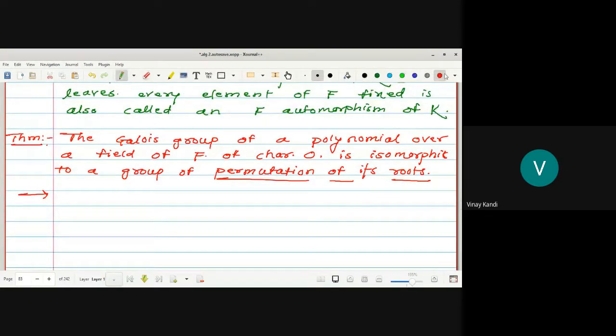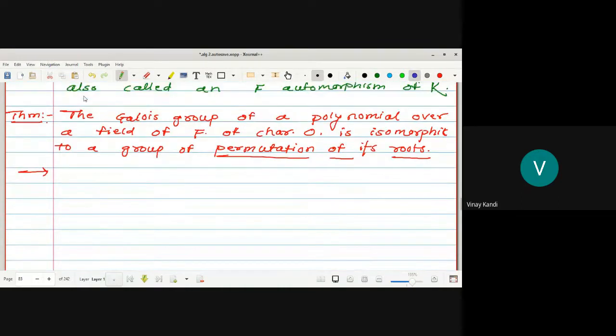The Galois group of the polynomial over a field F with characteristic 0 is isomorphic to the group of permutations of its roots. What is the Galois group? G(K/F), where K is the extension of F and K is the splitting field of some polynomial f(x) over F. Now write down all the given things.